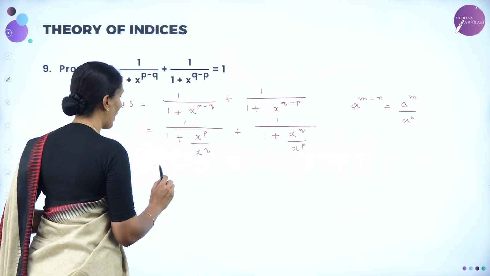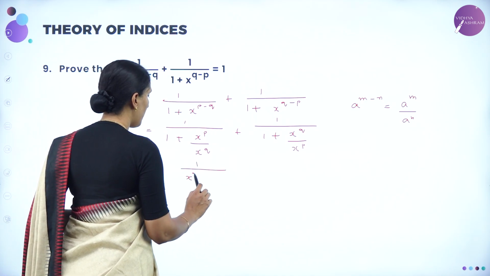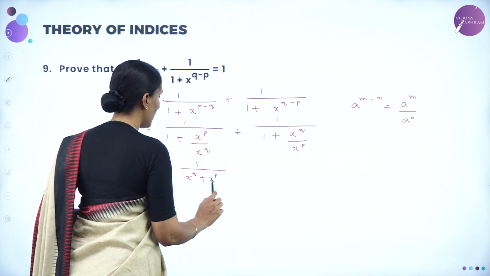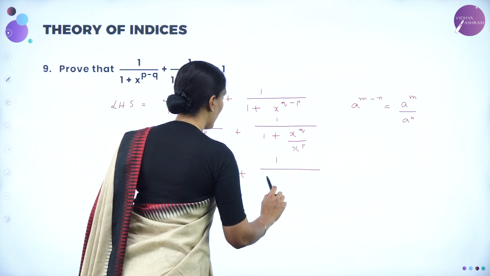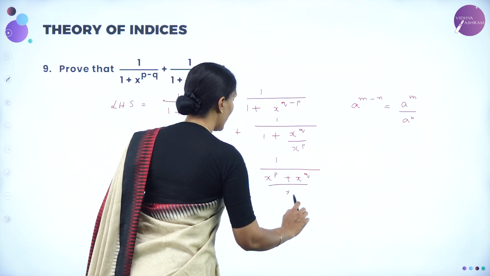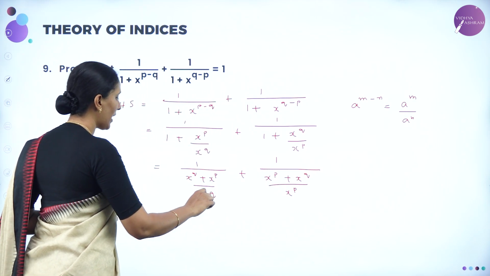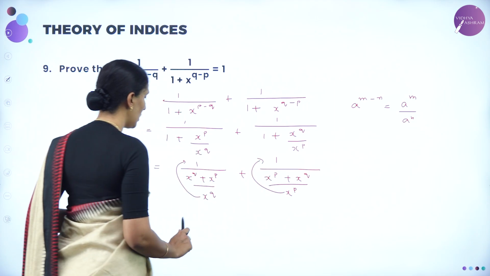By taking the fractions addition here, we get 1 divided by x to the power q plus x to the power p whole divided by x to the power q plus 1 divided by x to the power p plus x to the power q whole divided by x to the power p. We know that we can write x to the power q in the numerator and p here in the numerator.